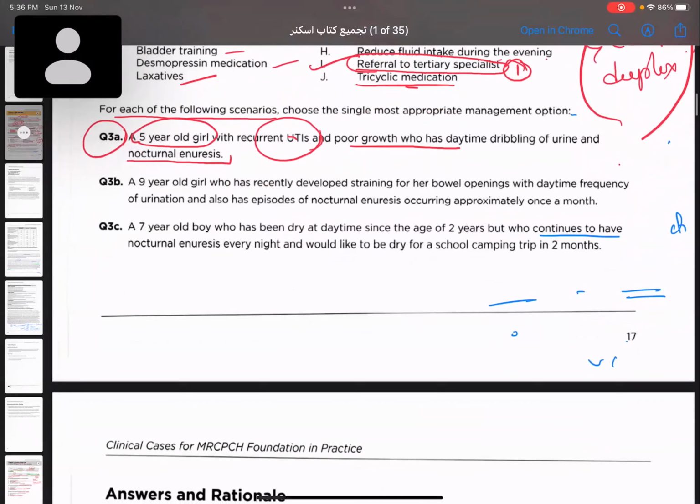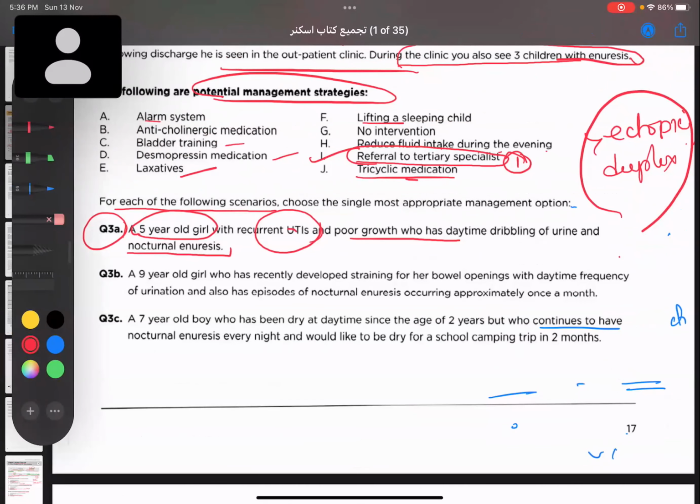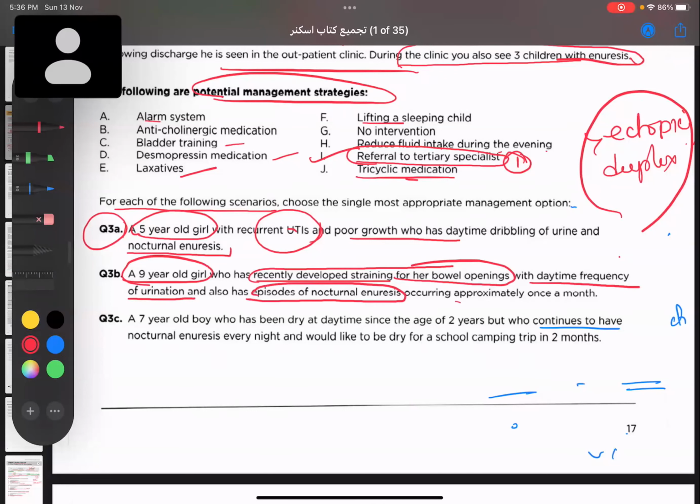Okay. Next one. A 9-year-old girl who has recently developed straining for her bowel openings with daytime frequency of urination and also episodes of nocturnal enuresis approximately once a month. So what do I have here? I have a 9-year-old girl who is coming to me with straining of the bowel.